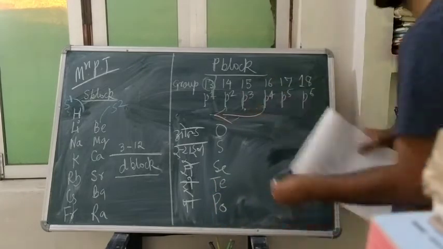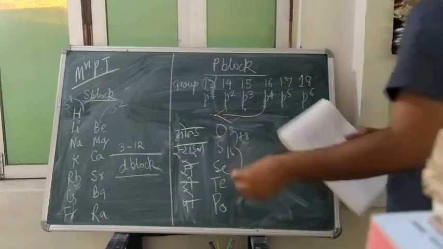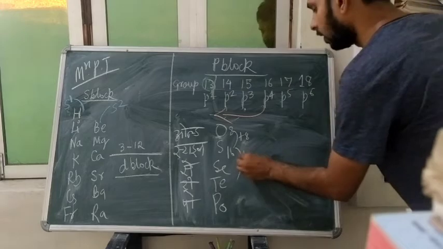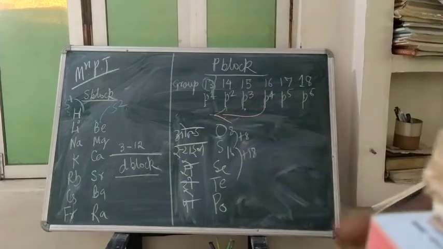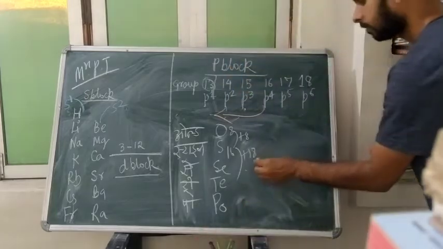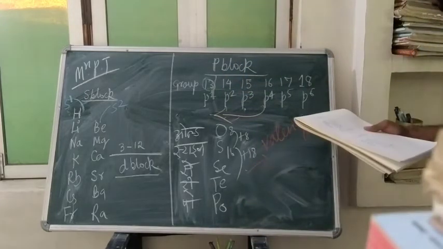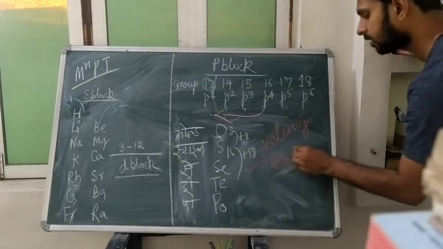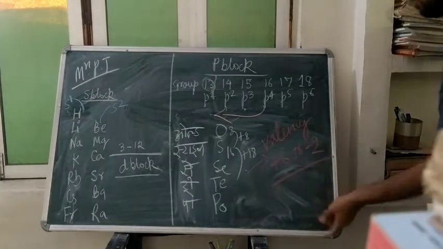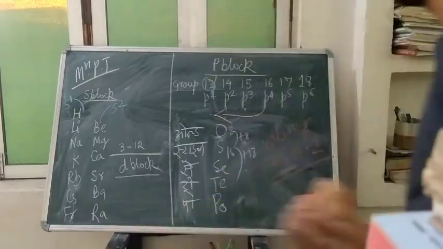Old style O S Se Te Po means this 8 plus 8, 16, like it will move on. Plus 18, all this. Valency means the electrons present in the outermost shell. Plus 6 or minus 2. Plus means to lose, minus means to accept.